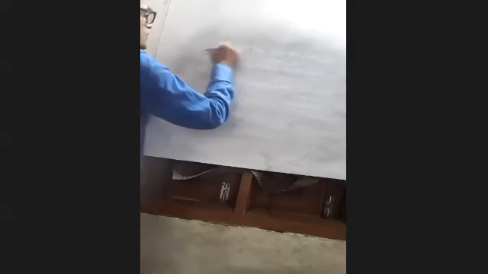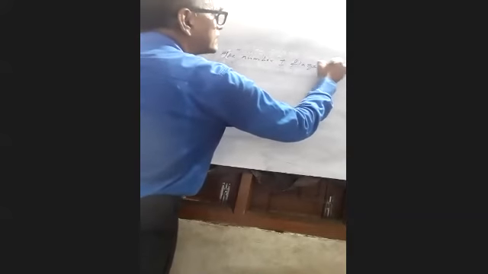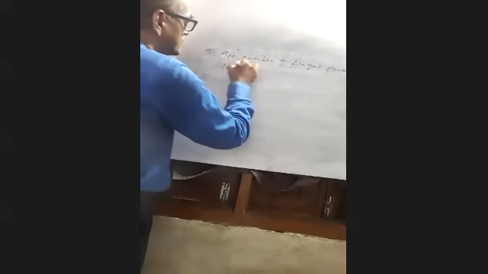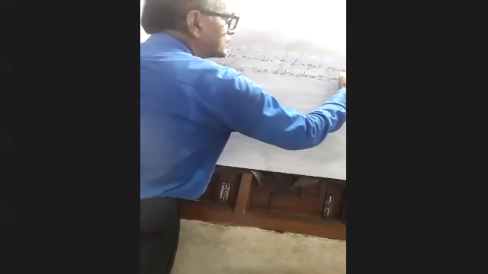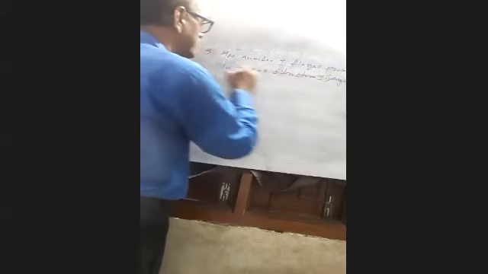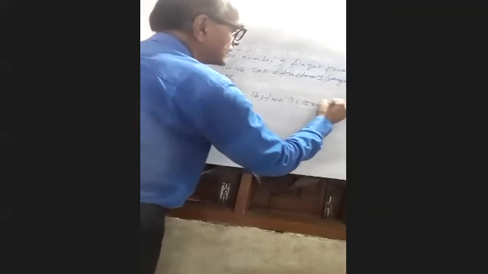Then come to question number 3. The number of flagella present in the cell structure of Gonyaulax is: 1, 2, 3, 4.